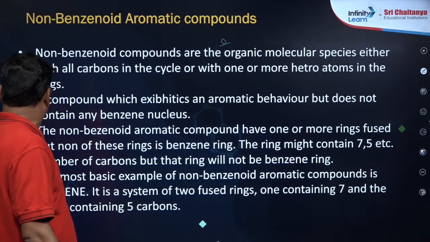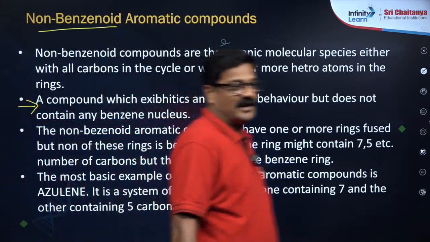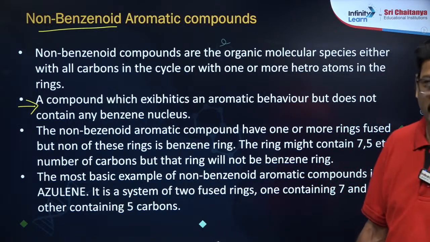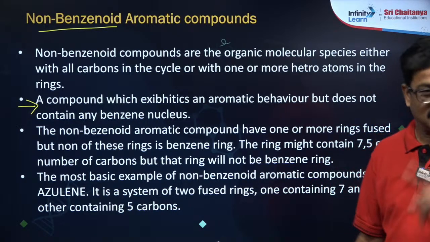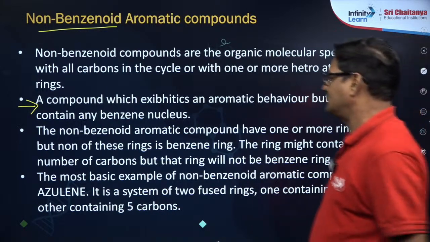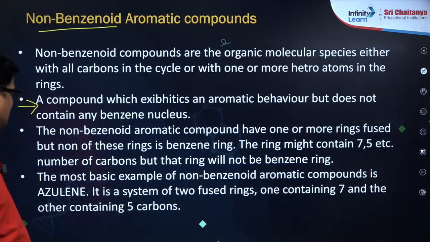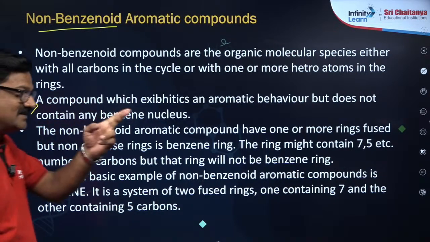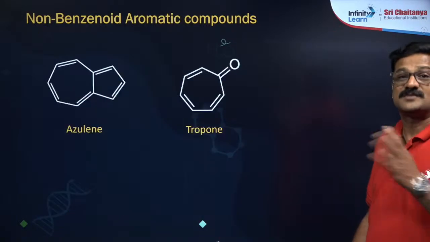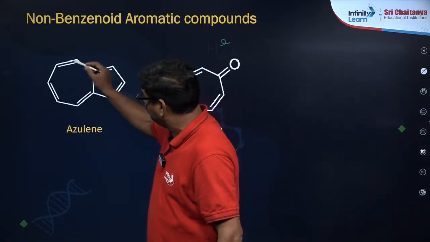So this is an important point. They are called non-benzenoid, right? Like NRI, non-resident Indian. They are Indian but non-resident, I say. So they are aromatic but they don't have benzene. NRI quota, right? The most basic example of non-benzenoid aromatic compounds is azulene. It is a system of two fused rings, one is 7, another one 5. 7 plus 5. Okay, its structure is like this. You see azulene like benzene, but it is not benzene.